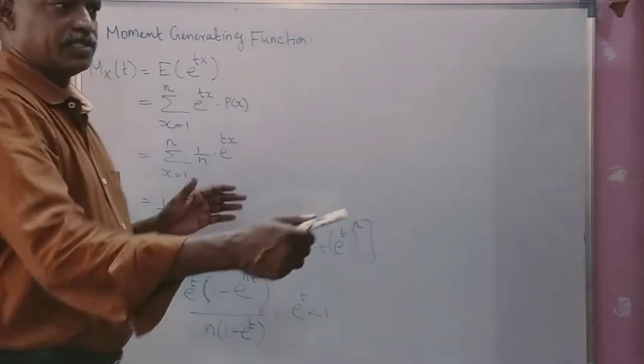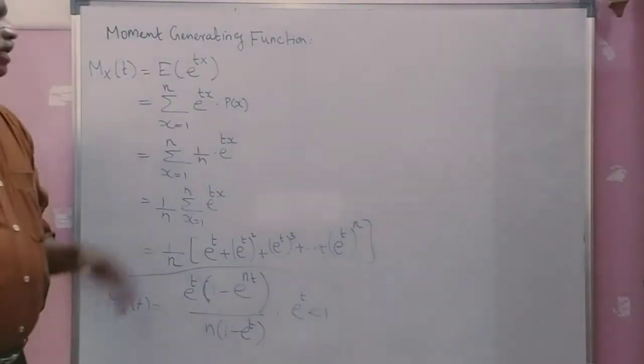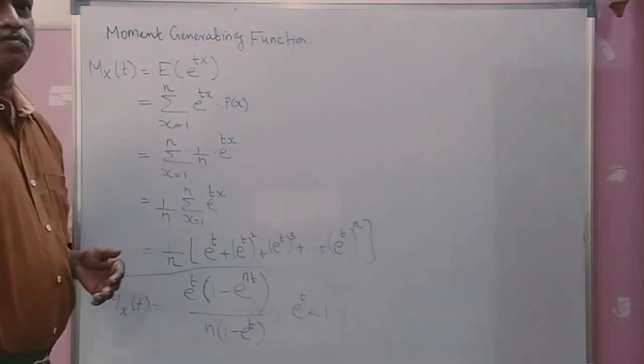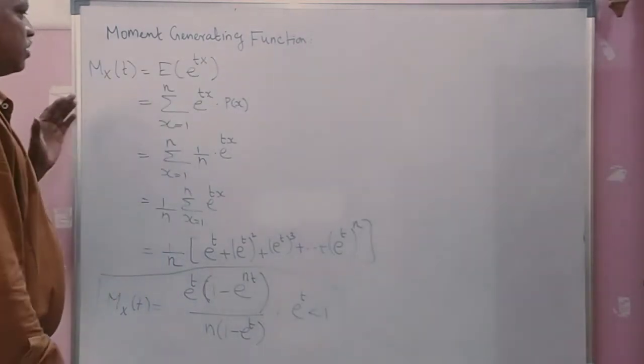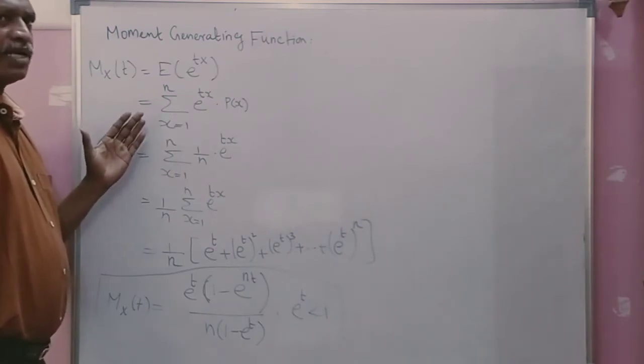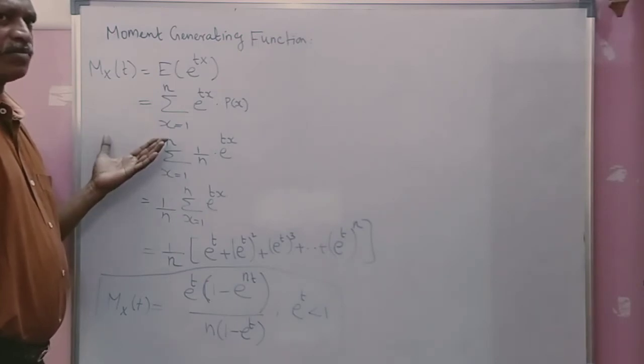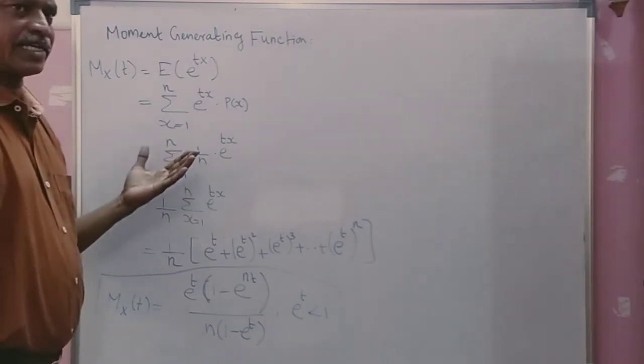Okay. Now we see the MGF of the discrete uniform distribution. So why do we have to see the MGF? From the MGF we can find the mean, variance, then coefficient of skewness, coefficient of kurtosis, etc.